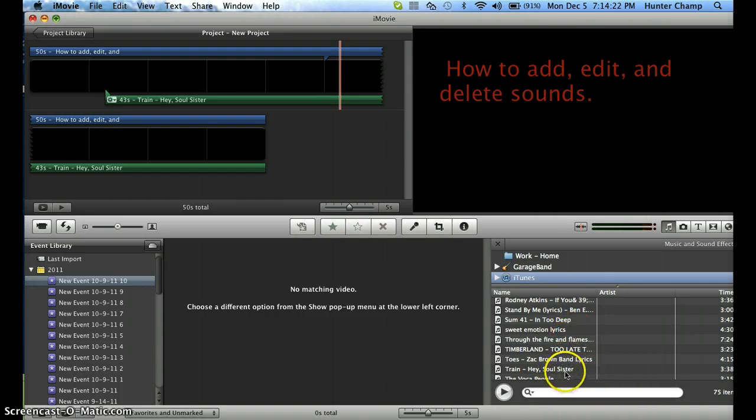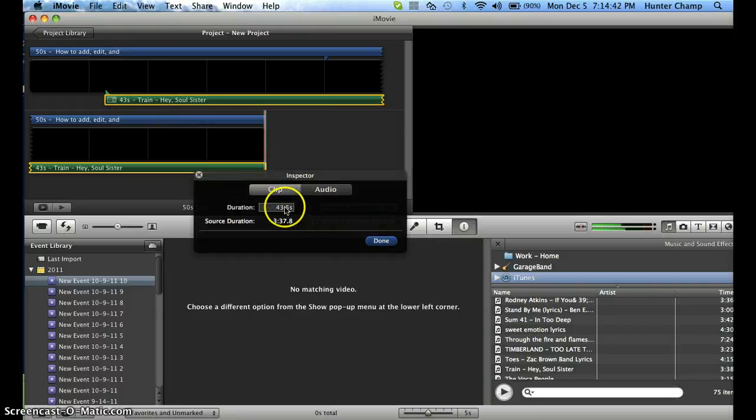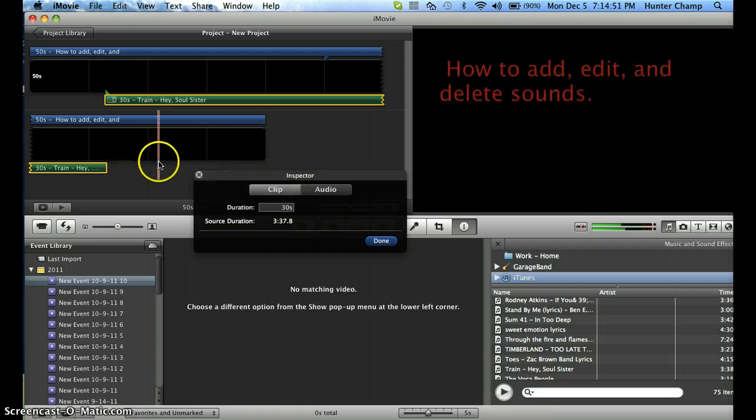Like really, the song is 3 minutes 38 seconds, but because I only have 50 seconds worth of video, it only plays from where it starts to where the video ends. So you can always adjust it. Like you can always change how long it is. You can't make it more than 50 seconds because of the video, but you can always make it shorter. Like let's say 30 seconds. See? And then it just gets smaller. Let's say 25 seconds. See?